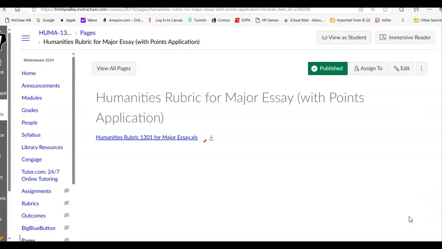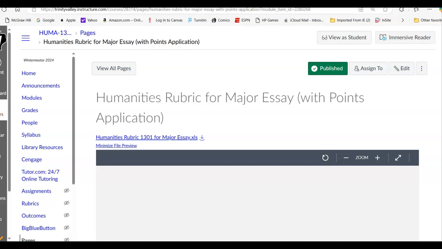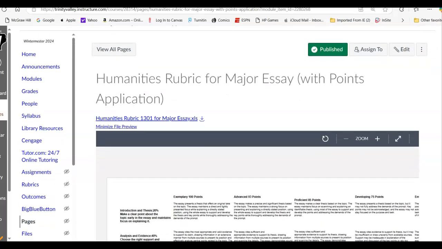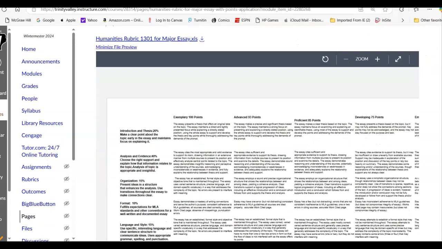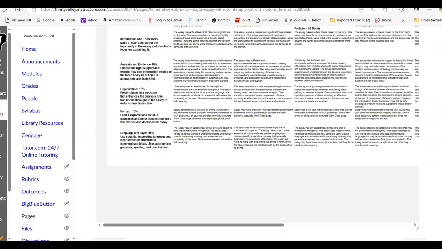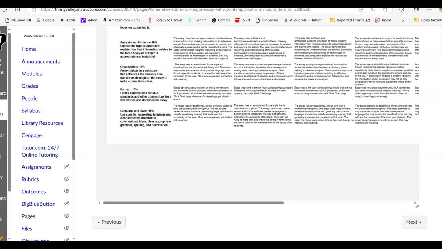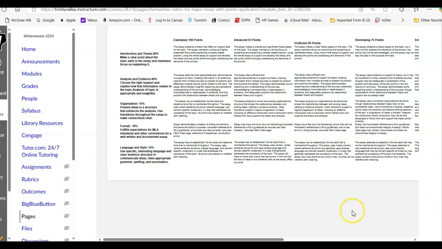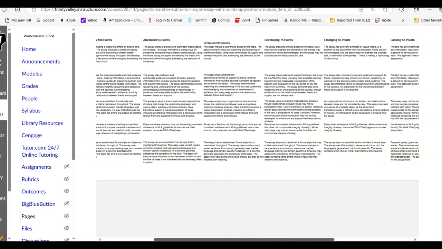For the actual assignment, there is a rubric I use to grade. This is the humanities rubric, and you can go over and see the different areas. There are 5 different areas, and then there's an explanation of each one here.